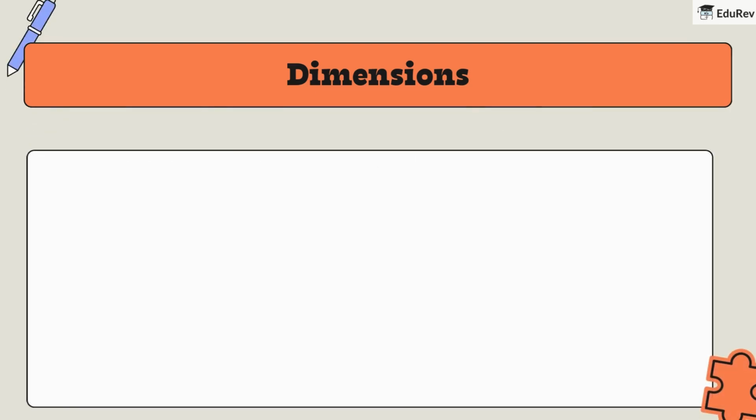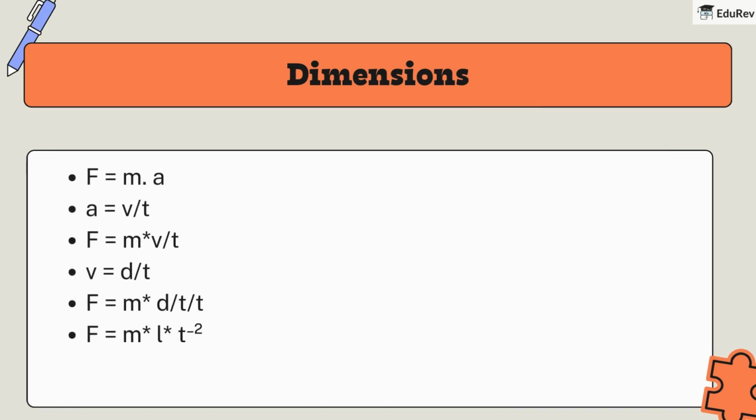Let's go back to our previous example, force. Remember the formula? F is equal to ma is equal to m into v by t is equal to m into L by T upon T is equal to M into L into T to the power minus 2. So, the dimensional formula for force is F is equal to M L T to the power minus 2.